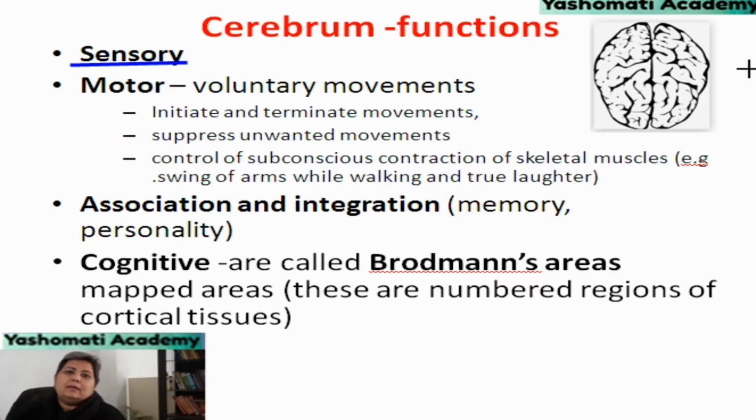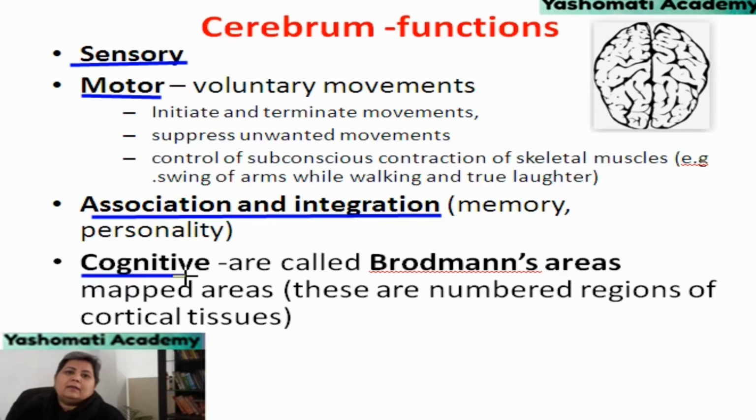Another important function of the cerebrum is association and integration. The brain is receiving many different stimuli, and all these stimuli need to be associated and integrated. Because of this connection formed between different stimuli, memory and personality are formed. So that means this part of the brain, the cerebrum, is also related to the formation of personality.